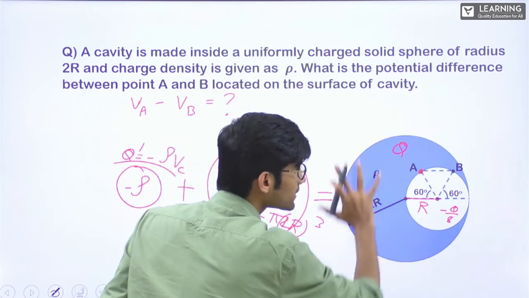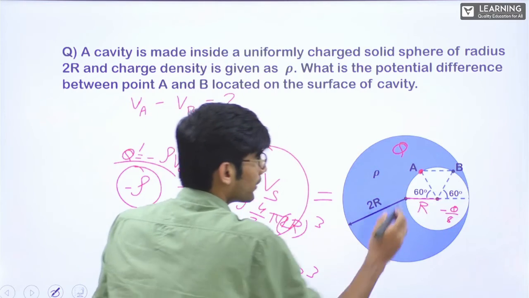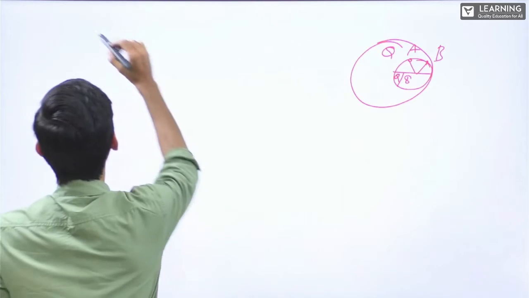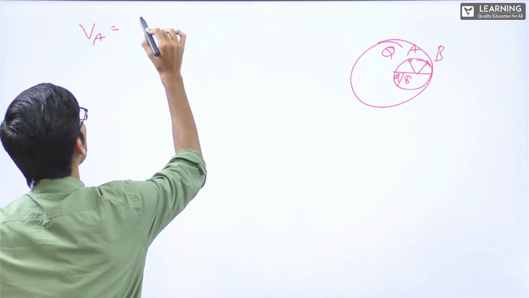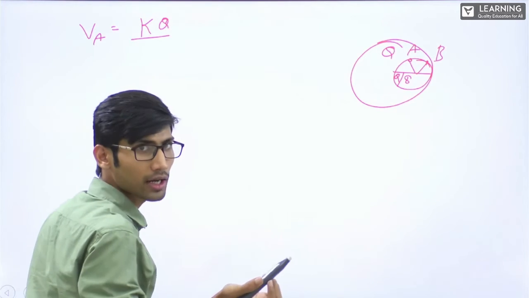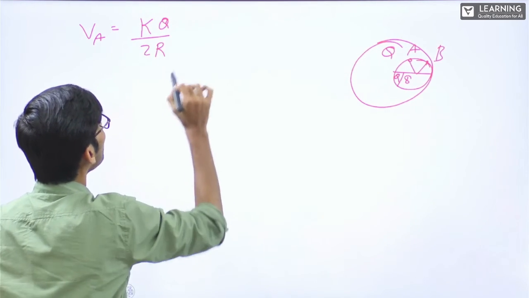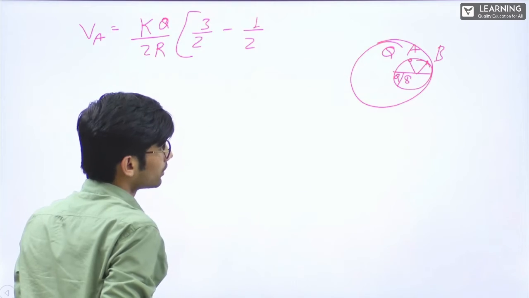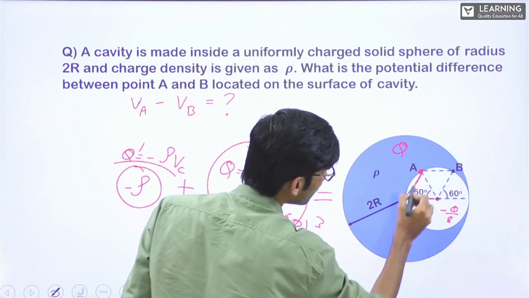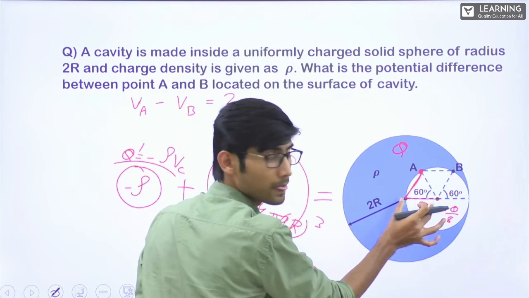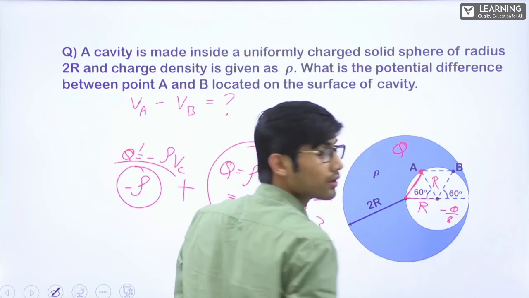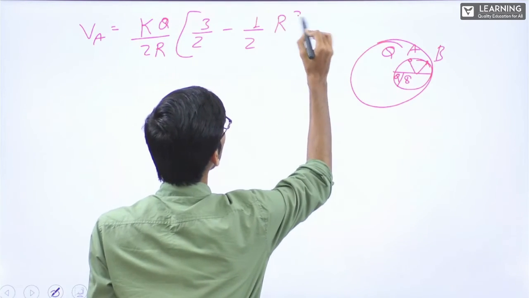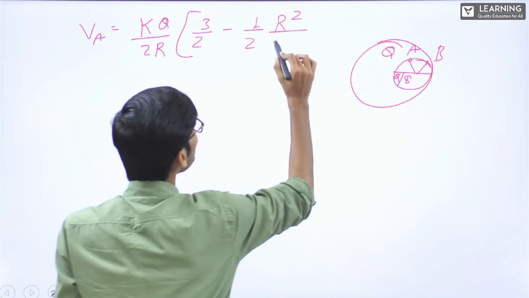if I consider this as a complete solid sphere with charge Q, VA will be how much? VA is any point inside a non-conducting solid sphere. VA will be equal to KQ by R. R means radius of the sphere. That is given to be 2R. Inside it was 3 by 2 minus 1 by 2 small r square. That means this distance. How much is this distance? If this is R, this is 60 degrees. This is also R. Common sense, it's an equilateral triangle. This is also R. So this will be R square divided by the radius of sphere square. That is 2R whole square.